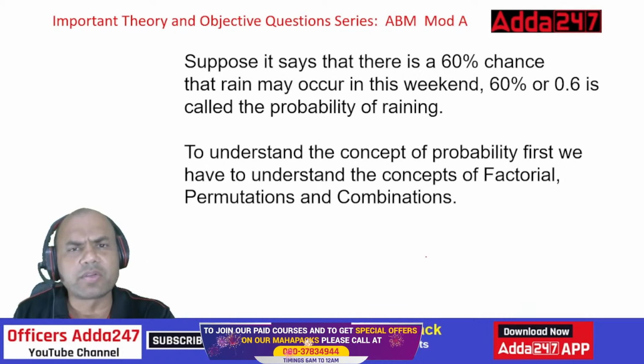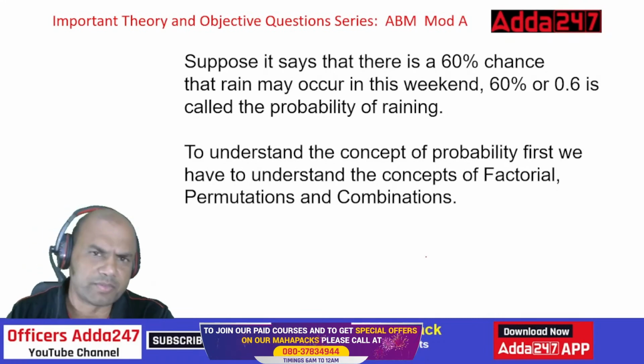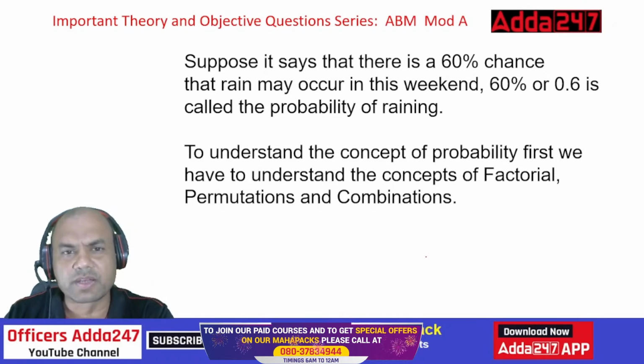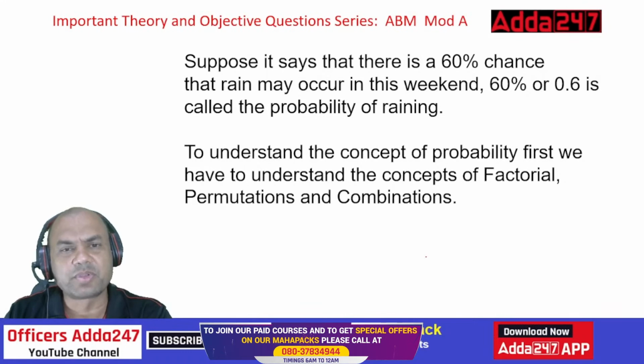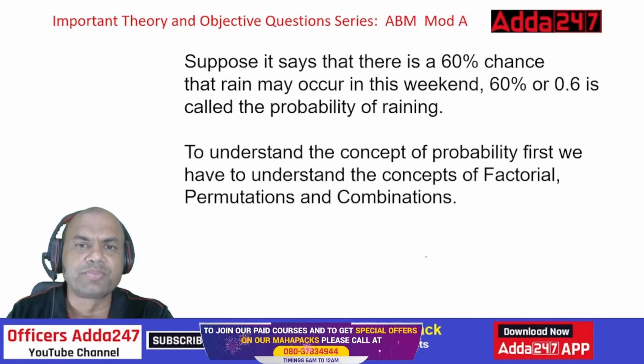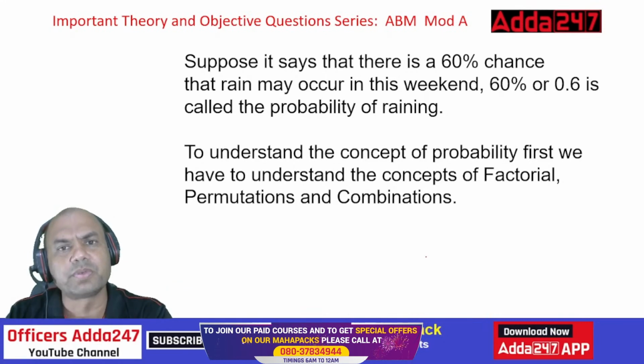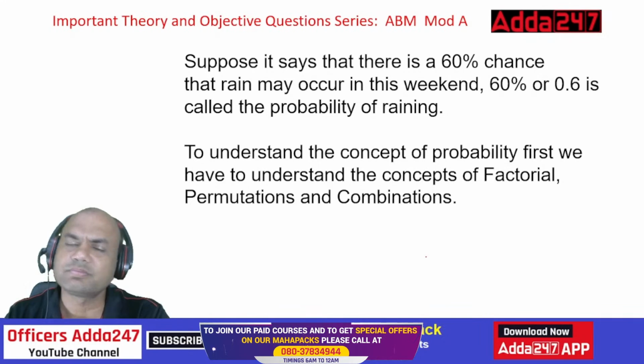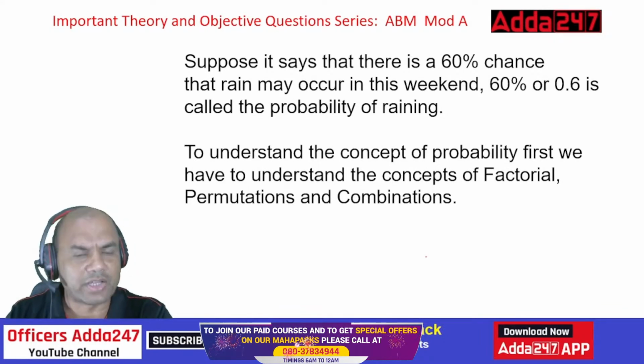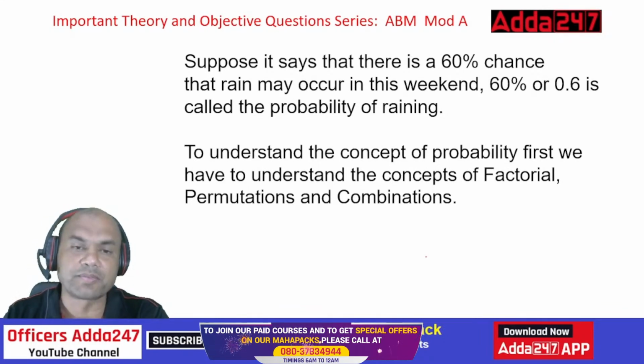Nowadays, you can check this. Go to Google weather today itself, and just type your city name and weather or rain situation. You'll get the probabilities of raining on an hourly basis. Same thing happens. So that's the use of probability.